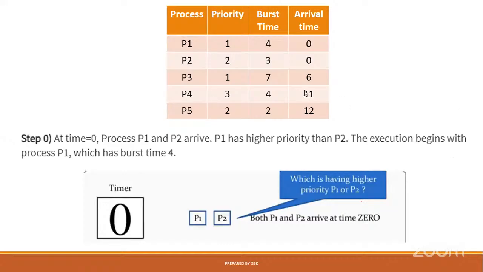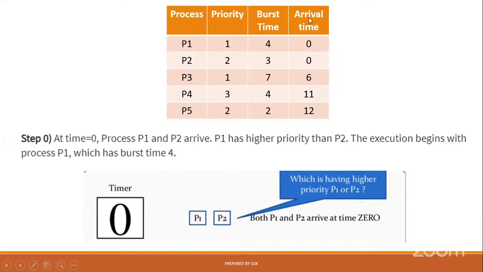See this, let me explain this with the help of simple terminology. We have 5 processes, with priority 1, 2, 1, 3, 1. Okay, this is a somewhat complicated problem. You can take a very simple problem to understand the concept. Then burst time 4, 3, 7, 4, 2. This is the burst time of those 5.